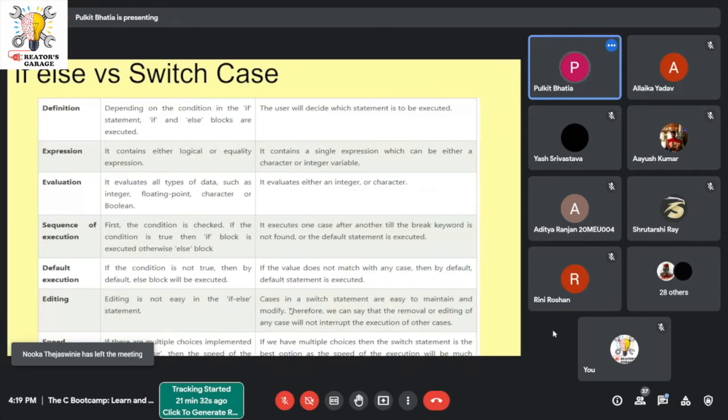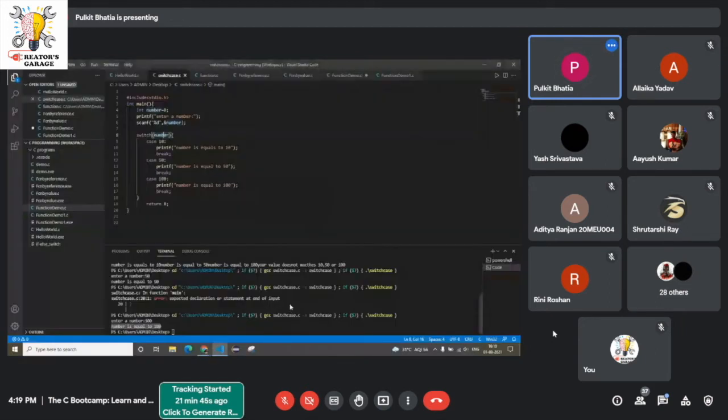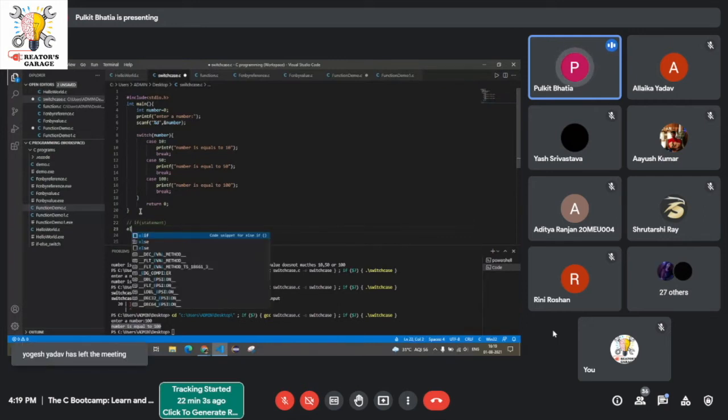Now let us see the differences. If there was already if-else, why did we develop switch case? So in case of switch, now just the editor. In case of if-else, we write if, then any statement, and then else statements.